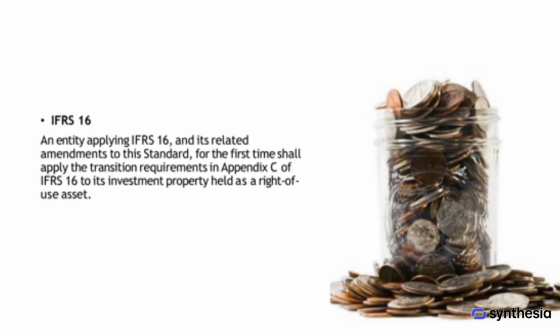When an entity applies IFRS 16 and the related amendments to the standard for the first time, it must follow the transition requirements outlined in Appendix C of IFRS 16. These requirements apply specifically to investment property that is held as a right-of-use asset. This ensures that the transition to the new standard is handled consistently and in line with the specified guidance.